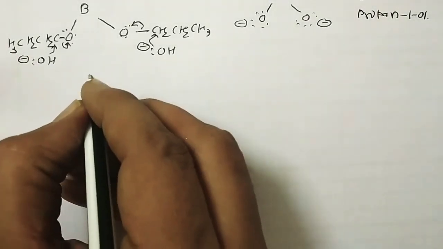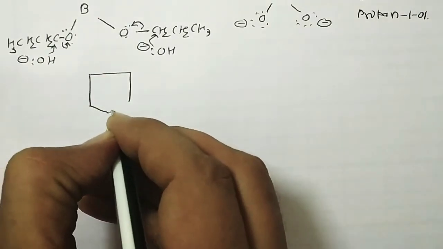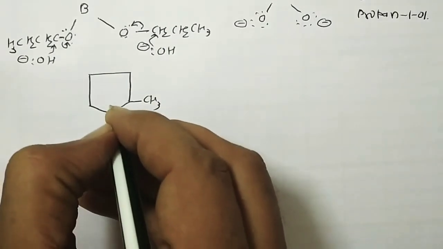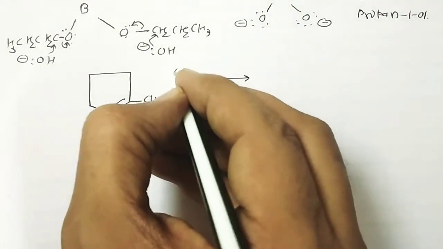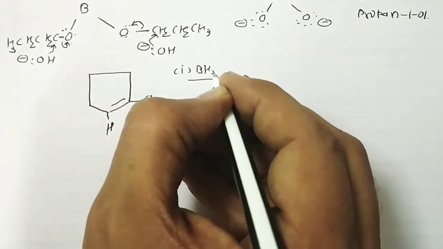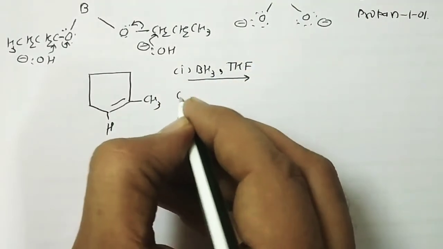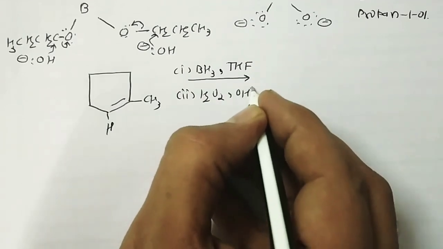Just one more example of this, asked in an entrance examination. I think it's a past AIEEE or JEE type of paper. We have to perform the reaction with BH3 in presence of tetrahydrofuran, and step number 2 is the oxidation in presence of OH minus.